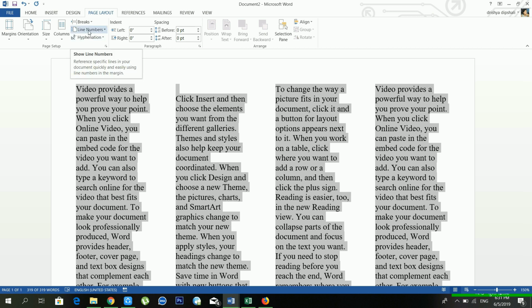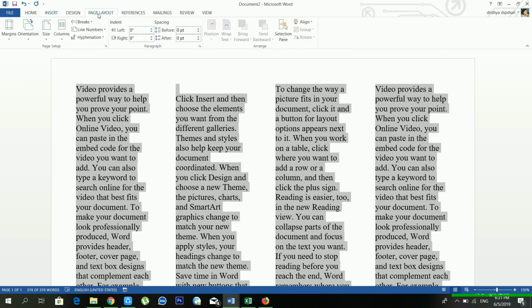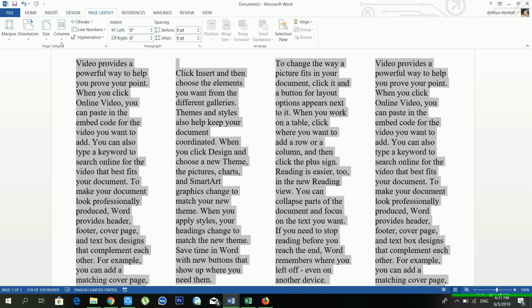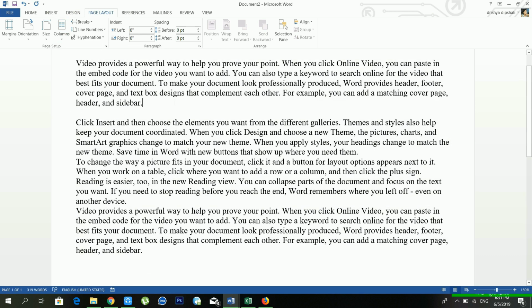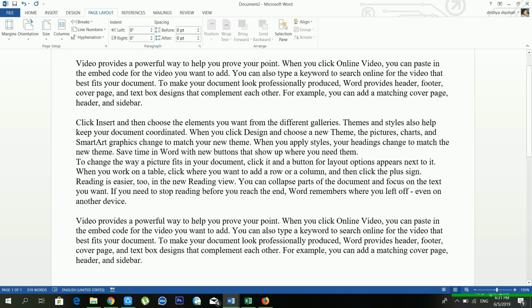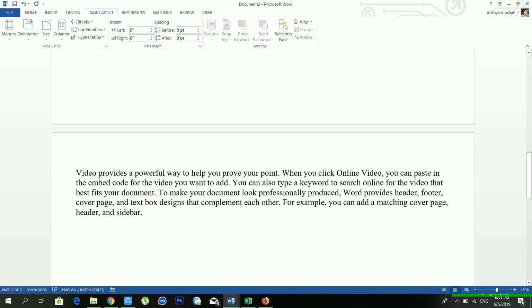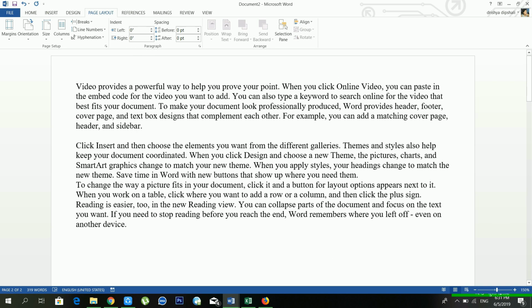Another option is breaks. Before, we also discussed breaks in the insert menu. There is a page break option available. If you want to put your paragraph on a separate page, you have to use breaks. Just wait a moment to see. I have 3 paragraphs, and if I want to separate the third paragraph, I go to breaks and click page break. Now you see my third paragraph is on my second page. So you can also use this one.